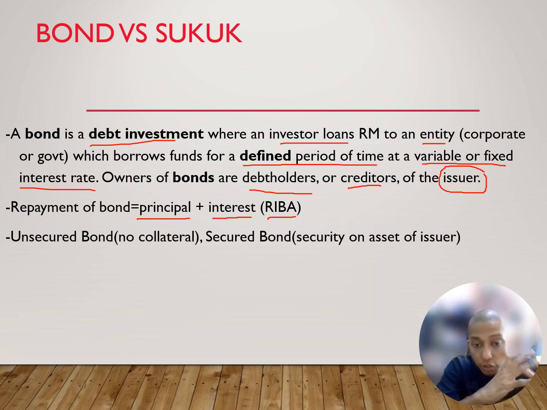But if the company is not strong enough, the name is not good enough, the reputation of the company is not good, therefore the company needs to make sure that the investor who wants to purchase their bond really trusts them. They put up collateral. What collateral? They secured the bond with security of asset. So in case they are unable to pay the principal plus interest, the investor can get the asset. For example, okay.